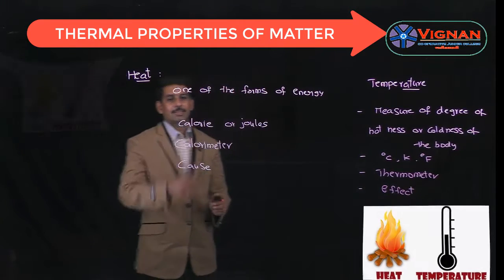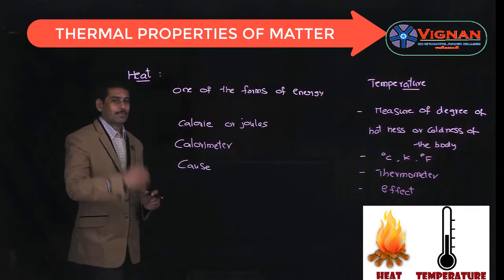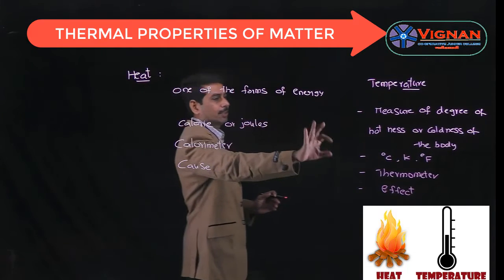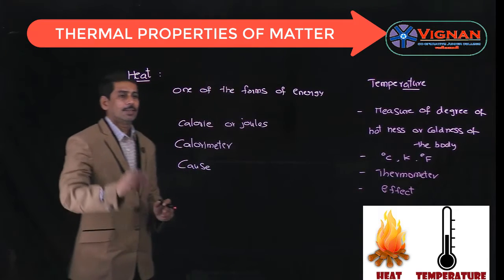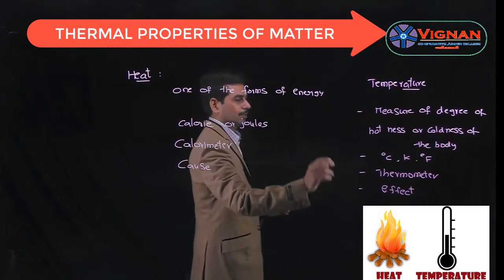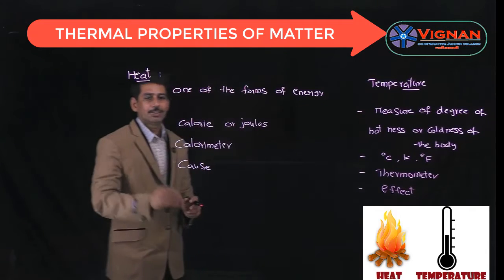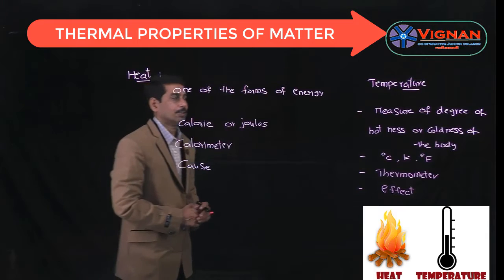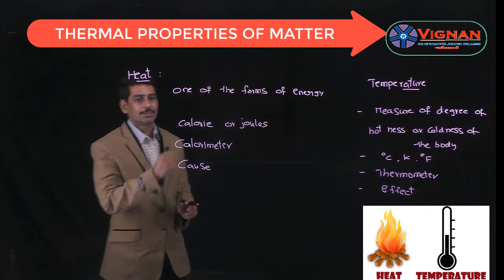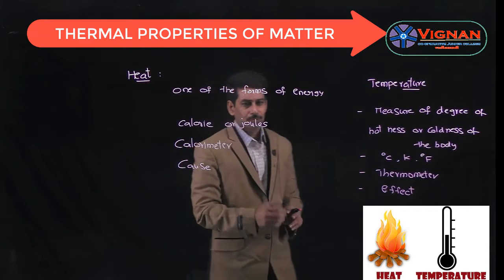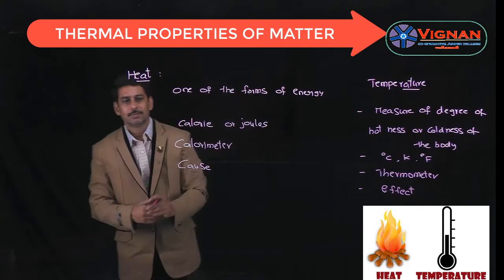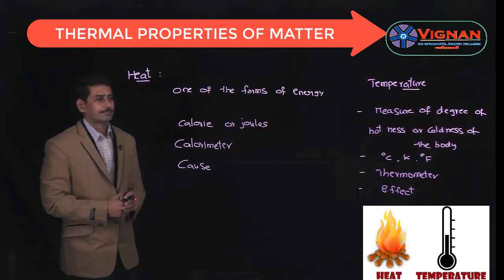So these are the basic differences between heat and temperature. Let us recap once again. Heat is one of the forms of energy, whereas temperature is a measure of degree of hotness or coldness of the body. The units for heat energy are calorie or joules, whereas the units for temperature are degree centigrade and Kelvin. Heat is measured with an instrument called calorimeter, whereas temperature is measured with thermometer, and heat is the cause and temperature is the effect. So these are the basic terms that we learned in this chapter.